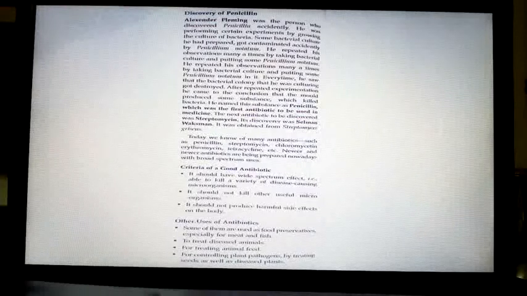One antibiotic must be sufficient to cure all his ailments. That is called broader spectrum. So it should have a broad spectrum, so that a variety of disease causing microorganisms must be killed. It should not kill other useful organisms.